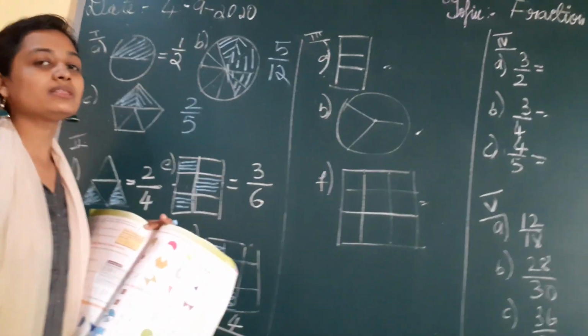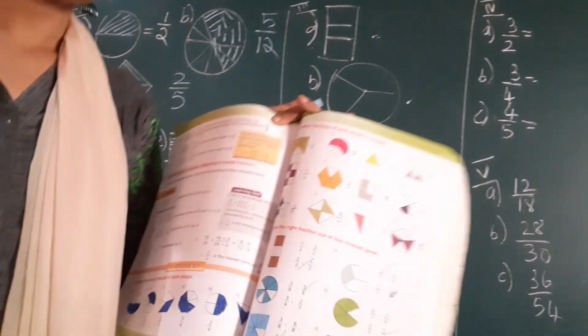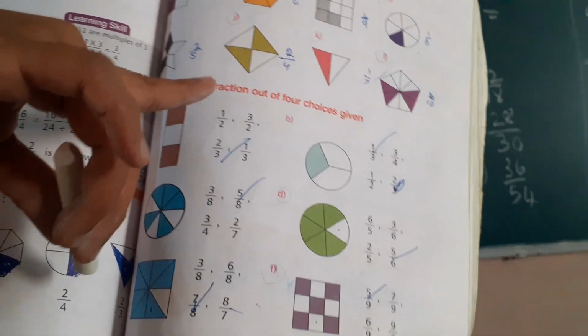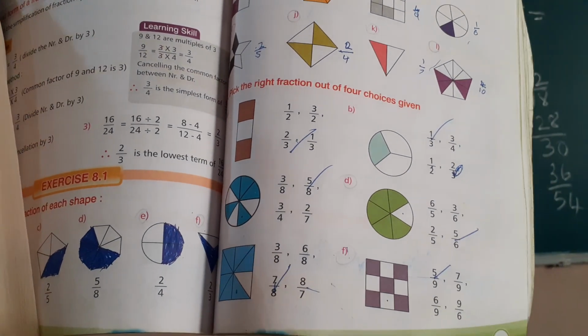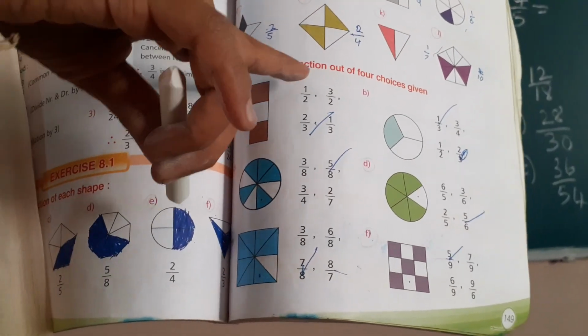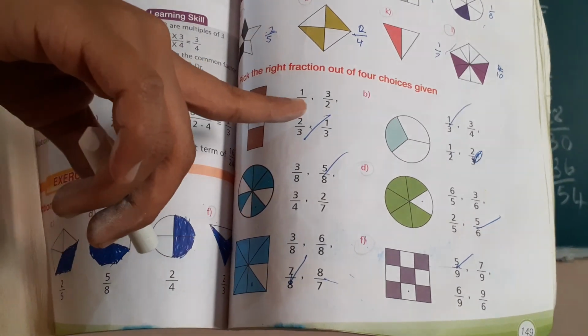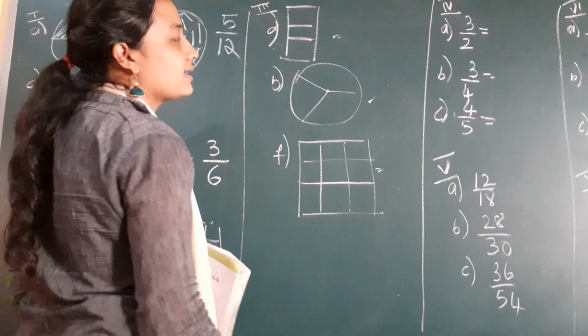Now next we go for third B. Pick the right fraction out of 4 choices given. You can see a fraction here and then you can see 4 fraction numbers. You have to choose which is correct in that. So let us see which is the correct one.